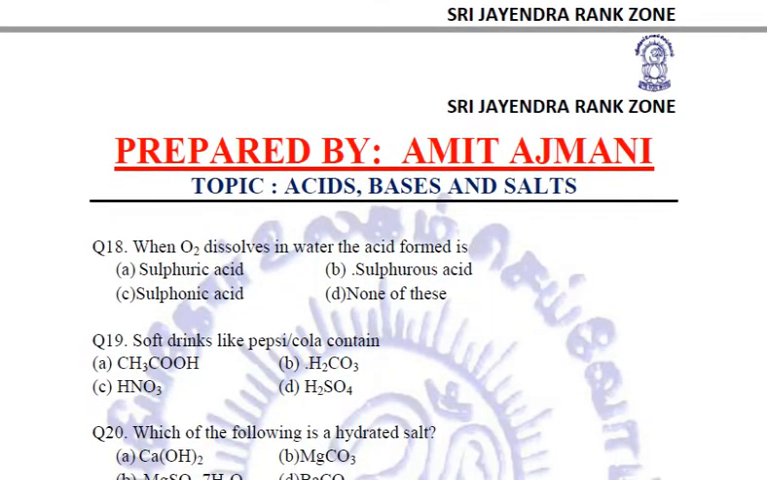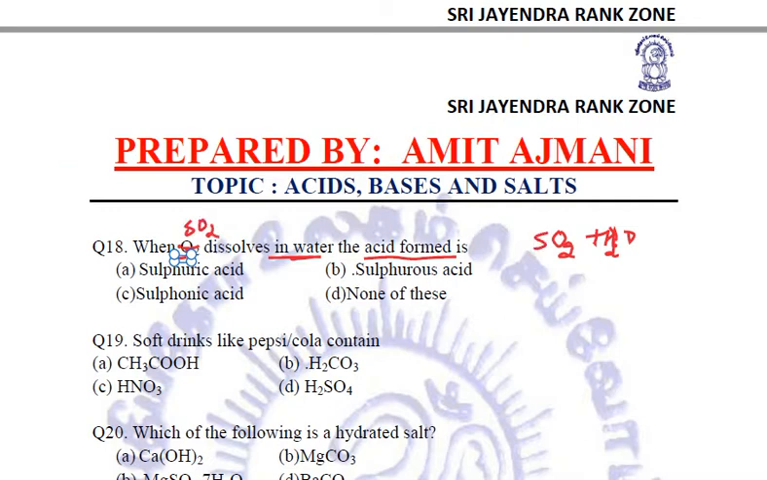Next question. When oxygen dissolves in water, the acid formed is... oxygen dissolves in water. It should be, I think, sulfur dioxide. There is some misprinting, because oxygen getting dissolved in water, why an acid will be formed? So it is sulfur dioxide actually, right?